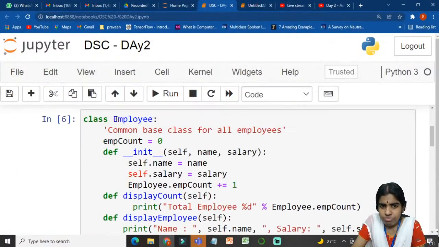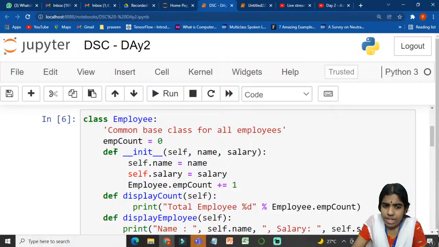For example, I am creating a class called Employee. Whenever I want to create any parent class, I have to use the class keyword. Yesterday I was speaking with you about reserved keywords. The class keyword is used for defining a class, followed by the name of the class and a colon. What am I trying to do here? I am initializing this employee count equal to 0.